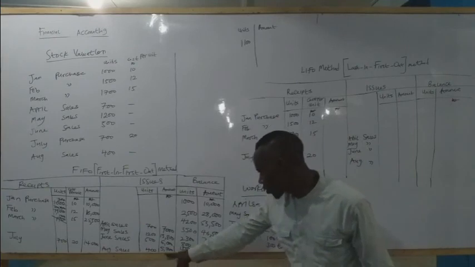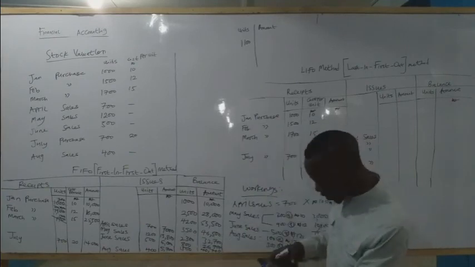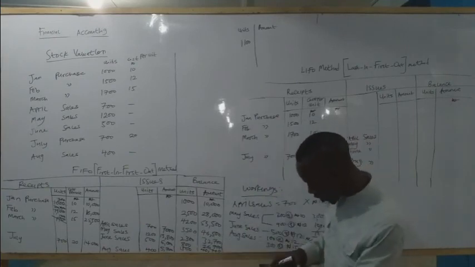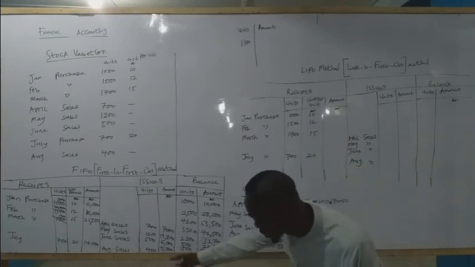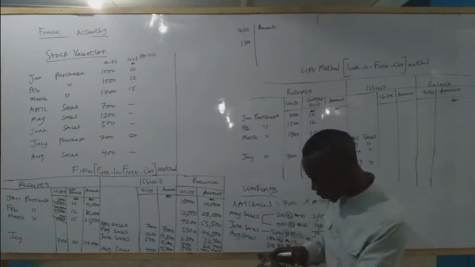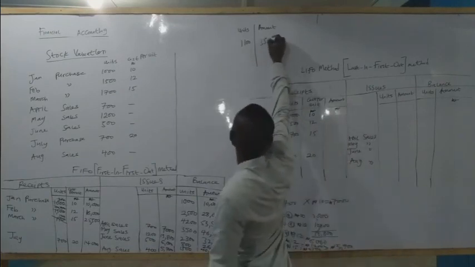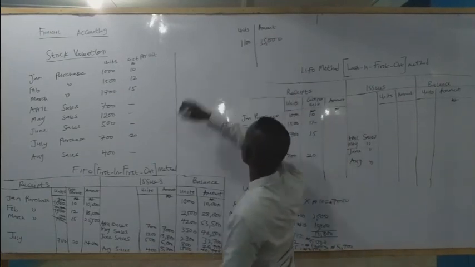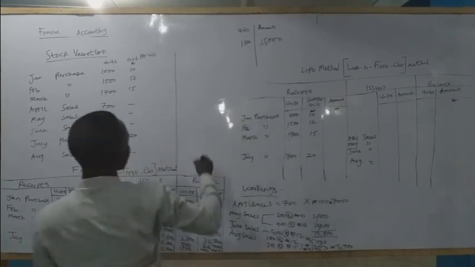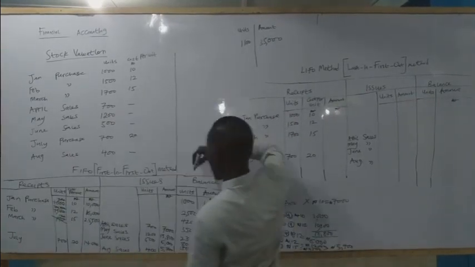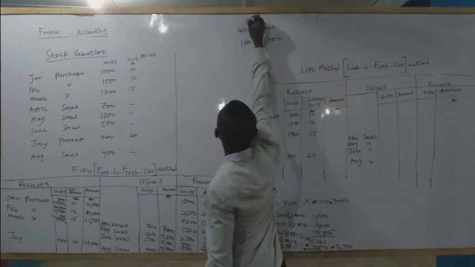So by removing the amount, what do we have? 40,700 minus 5,700, which gives us 35,000. So from here, these are the balance.